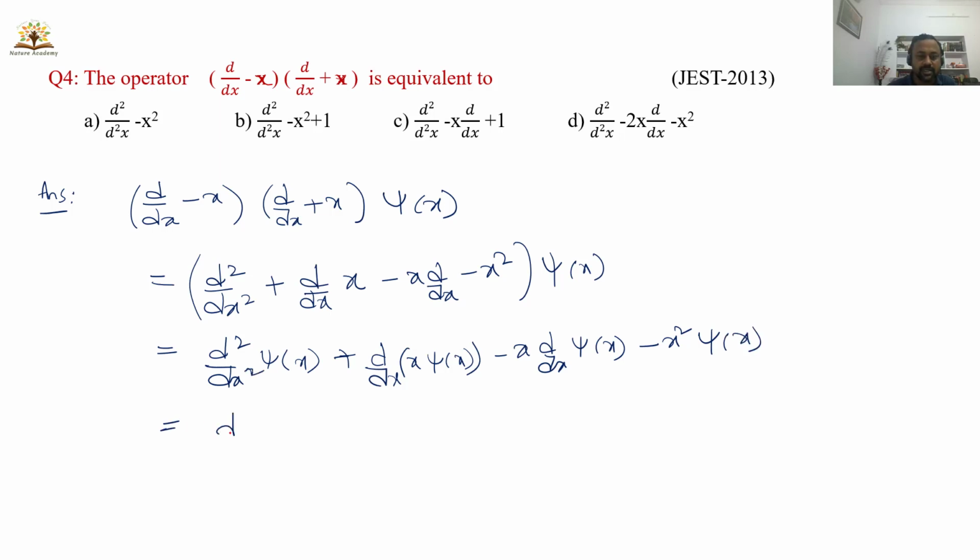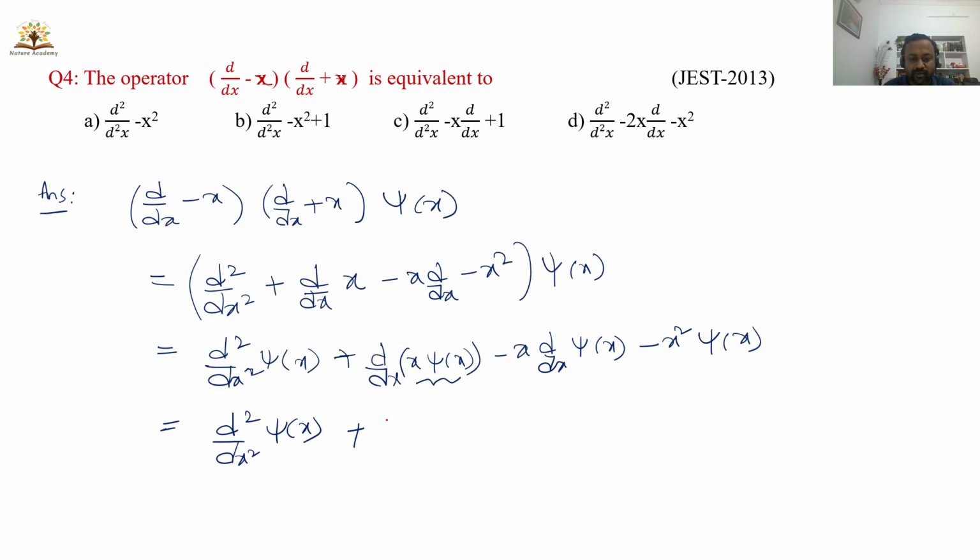The first term is d square by dx square, and there is a single term which depends on x, that is psi of x. Here you have to apply the UV formula. You have to apply the derivative of x into psi of x.